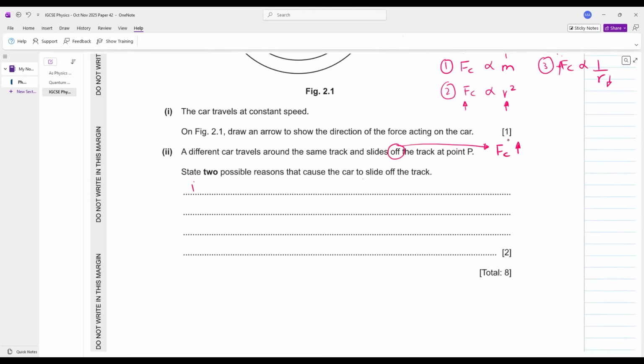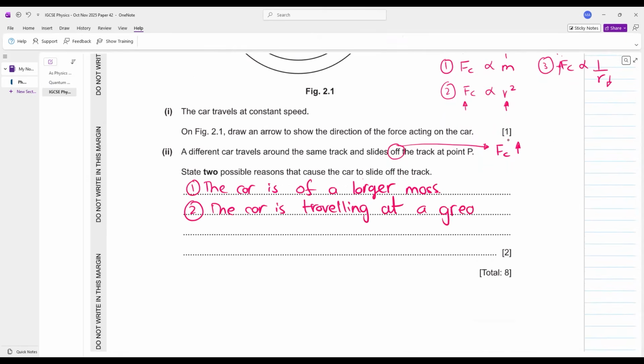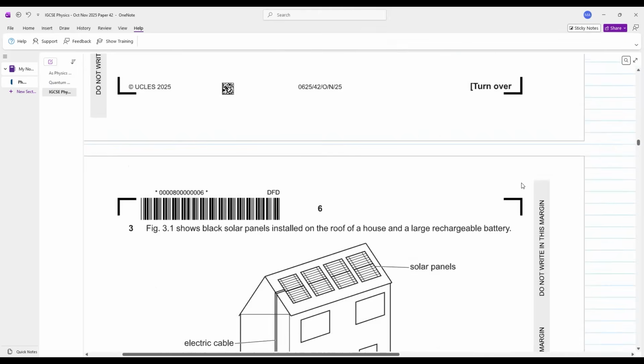So you can say the car is of a larger mass. Or what could be the second reason? The car is traveling at a greater speed. Simple, nothing complicated. Let's further move ahead.